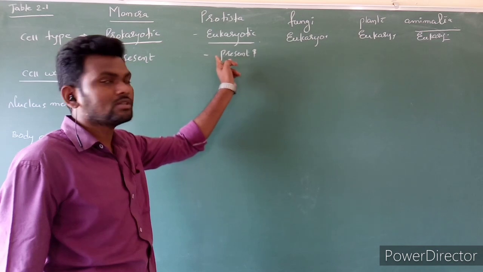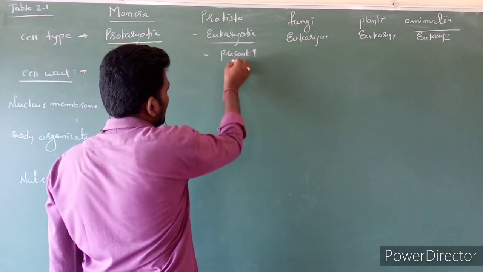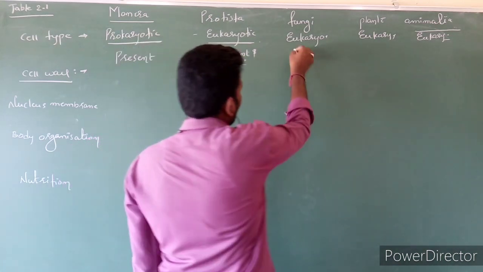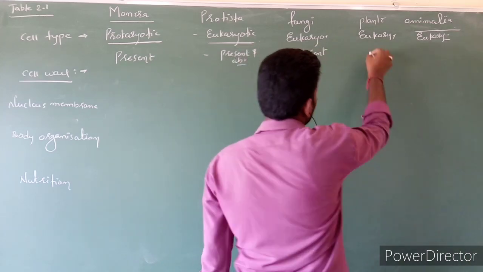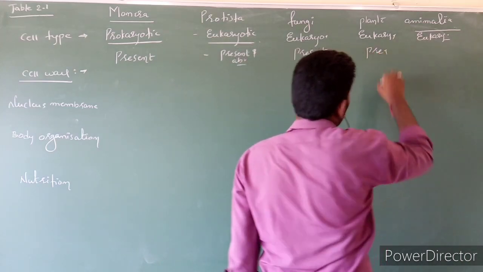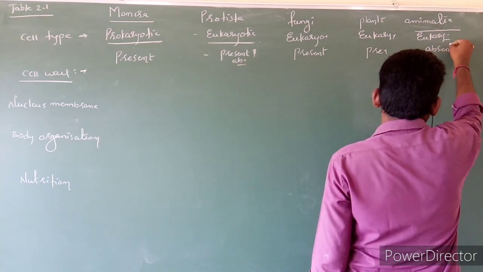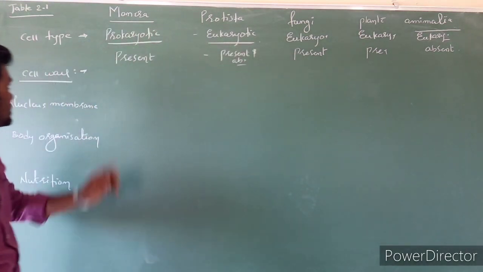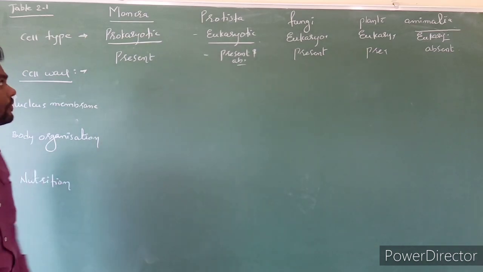Cell wall may be present, may be absent also. Fungi, cell wall is present. Plantae, cell wall is present. And animal, cell wall is absent.